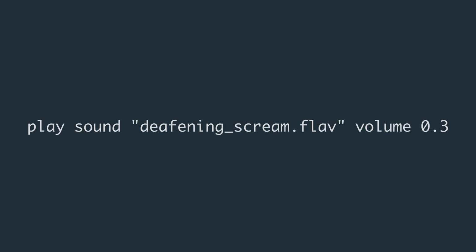You can also use the clause volume, followed by a number from 0.0 to 1.0 to change the relative volume of a sound from 0 to 100% of the maximum setting your user has set for your visual novel.